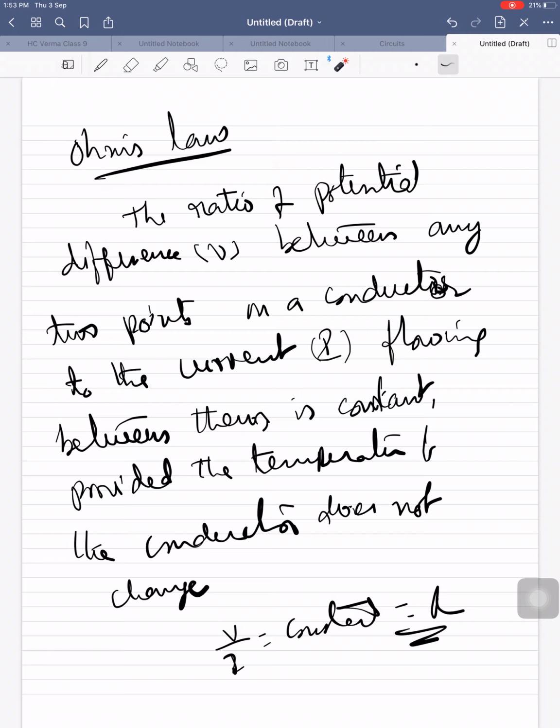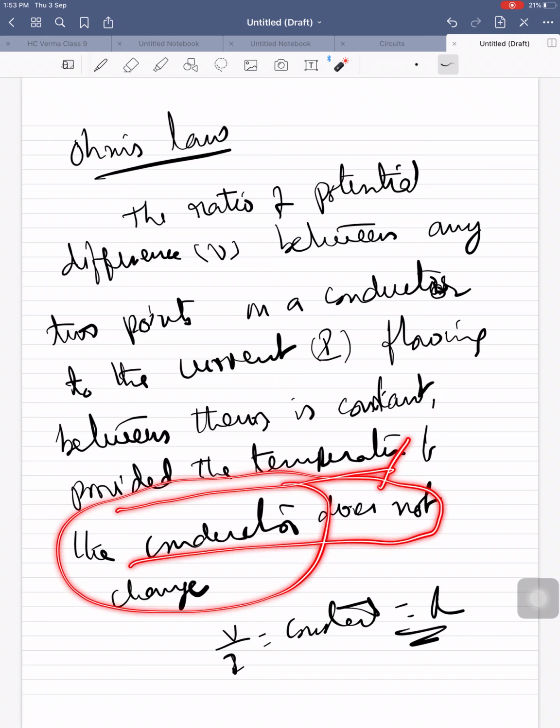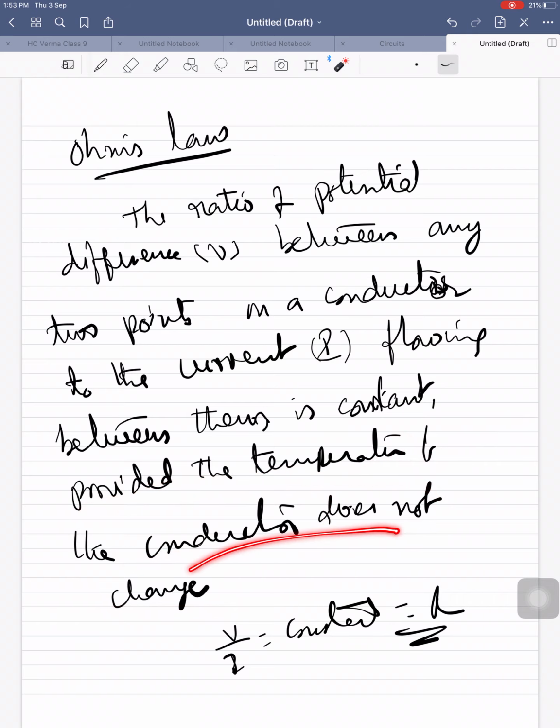Ohm's law: the ratio of potential difference between any 2 points on a conductor to the current flowing between them is constant, provided the temperature of the conductor does not change. This is very important. Temperature should be constant.